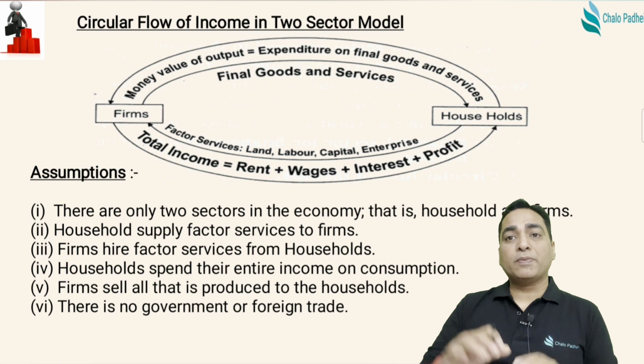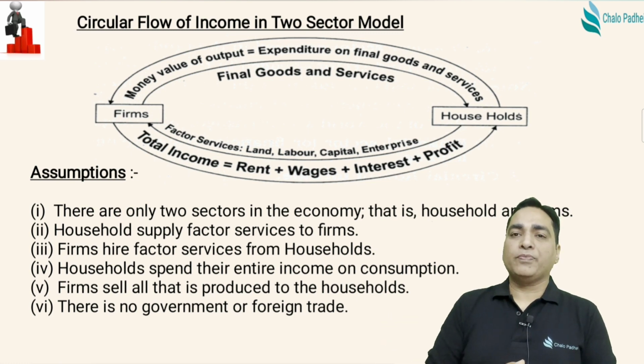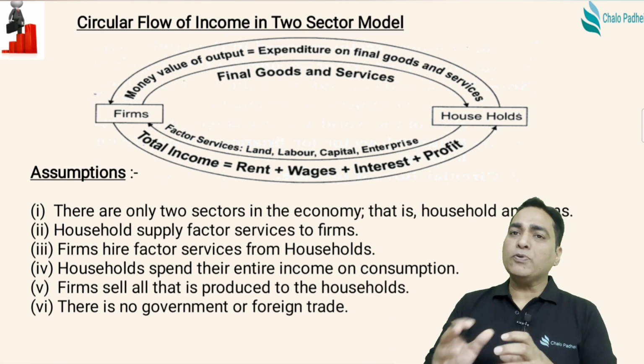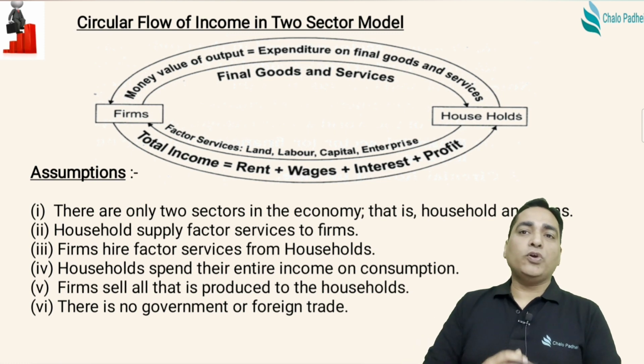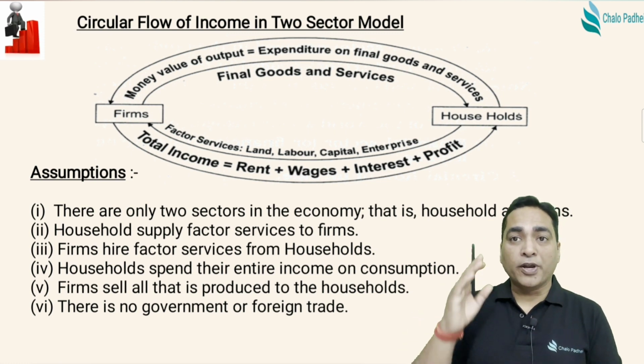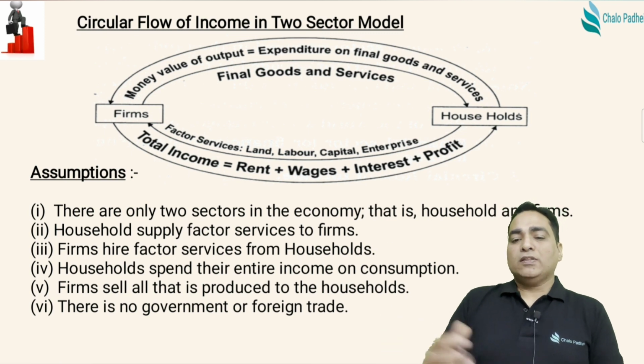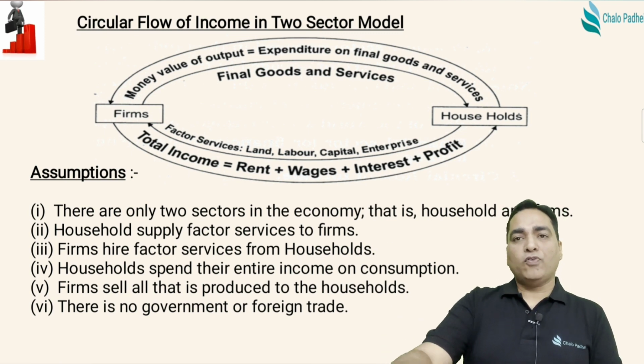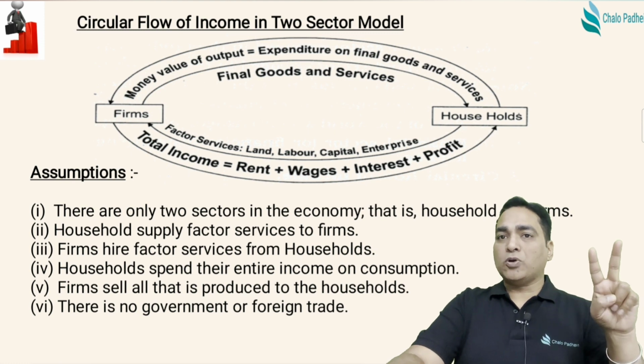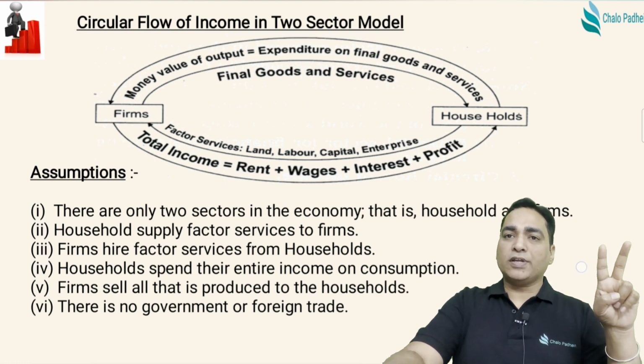कभी ऐसा सुना कि कुछ firms ने अपना सामान बेचा ही नहीं, रख लिया? They may do it for a shorter period of time to earn the profits. They cannot do it for a longer period of time because वो produce इसलिए करते हैं ताकि वो sale कर सकें और उससे profit आए उनको. There is no government or foreign trade involved in a two sector model. We are talking of two sector model, right?